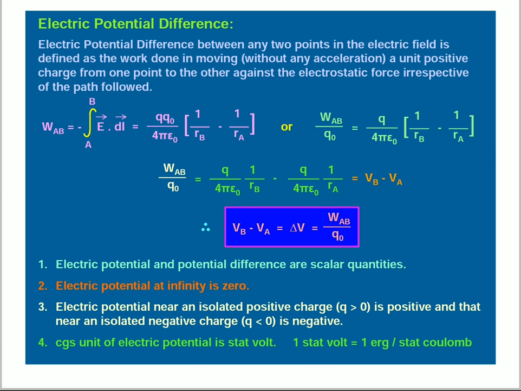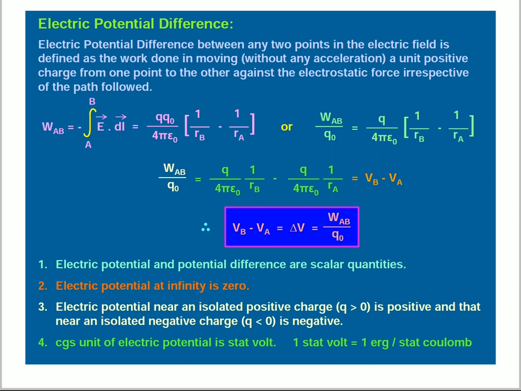So the previous formula, work done A to B is minus the integration from A to B of E bar dot dl bar, which is equal to q naught divided by 4 pi epsilon naught into (1 by rB minus 1 by rA), or work done A to B divided by q naught is equal to q by 4 pi epsilon naught into (1 by rB minus 1 by rA).